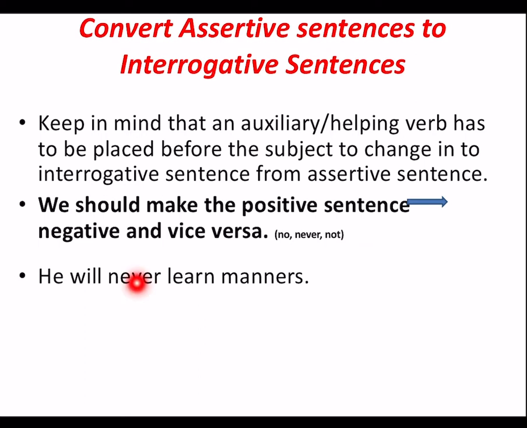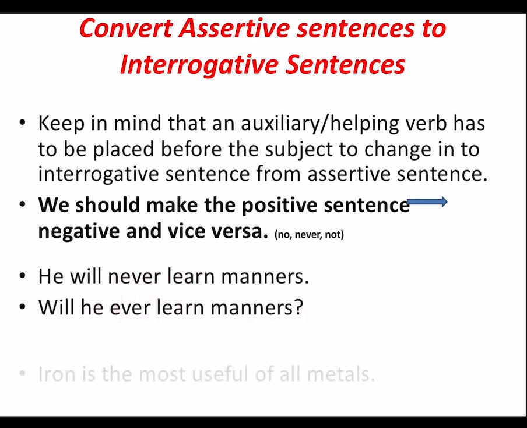So here in the sentence we have the word never. He will never learn manners. While changing it, your answer will be, will he ever learn manners? So here if you see, the helping verb was brought before, the subject was taken later: will he ever learn manners. Since the sentence has never, it is negative, we are changing it into a positive sentence.